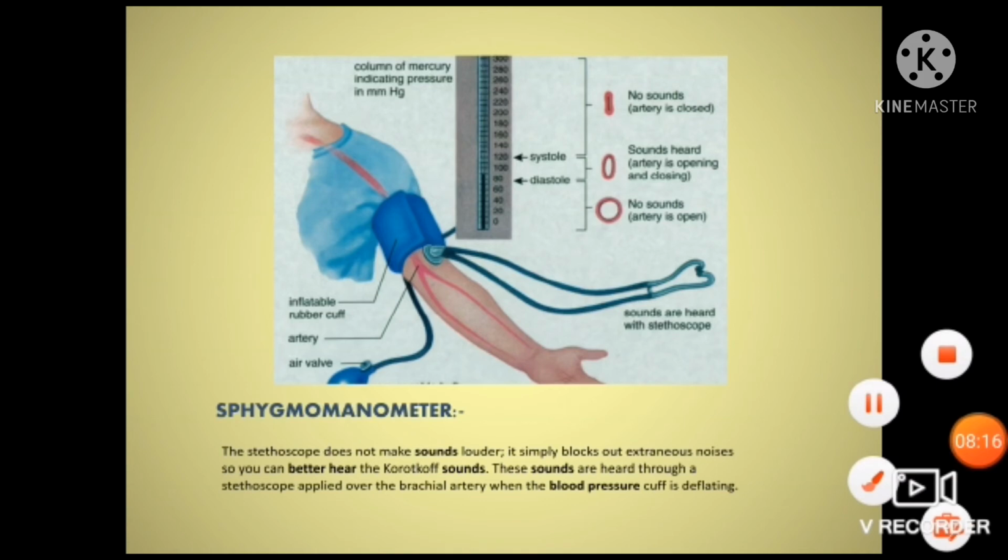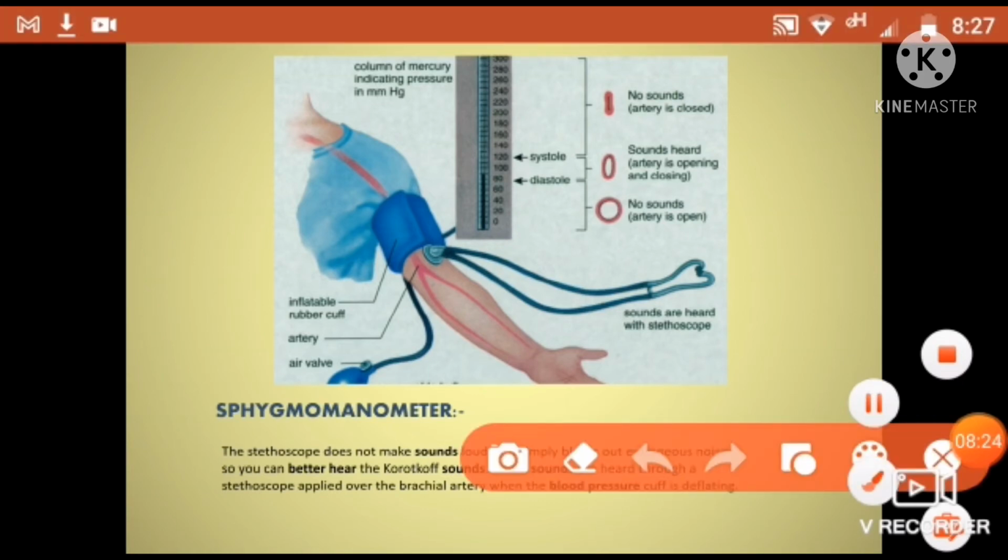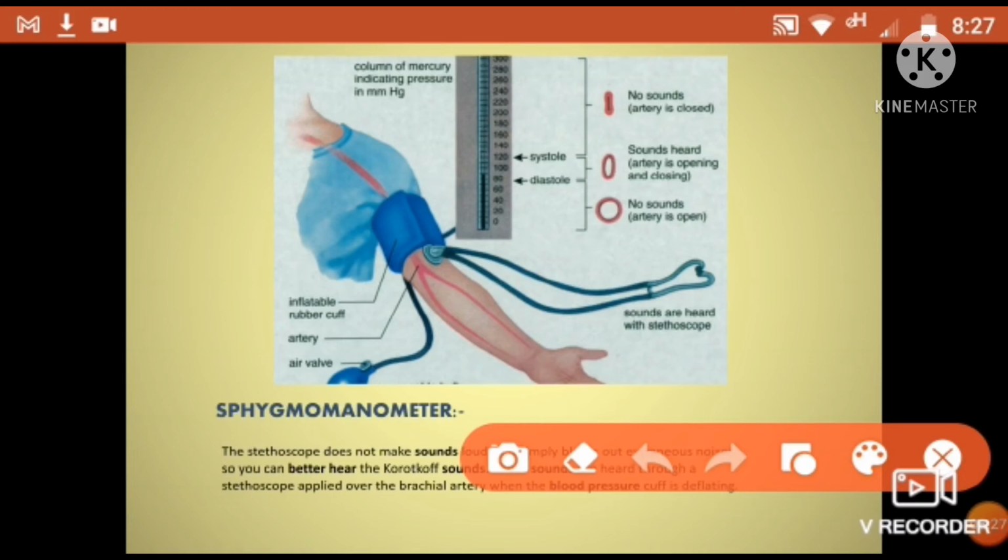Stethoscope. The stethoscope doesn't make the sound louder. Louder of what? Of your lub-dub sound, the heart sound. Whenever your arteries are blocked, and whenever your arteries are opening or closing, a sound is produced which you can hear on your stethoscope just after placing the knob on your chest. What it does is block the sound of your surroundings and provide you only the sound of your heartbeat, that lub and dub sound, which is what you require at that moment. So the stethoscope doesn't make sound louder, you just have to clear it out.